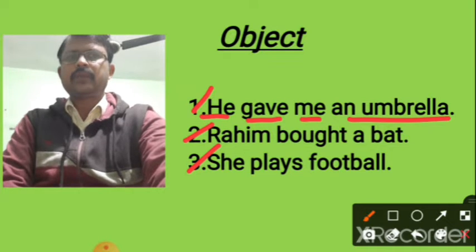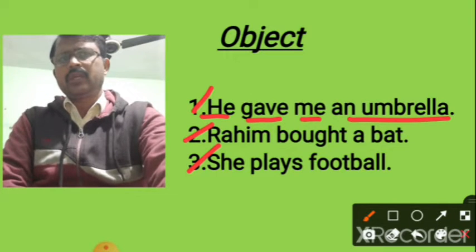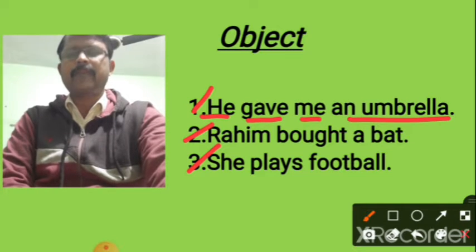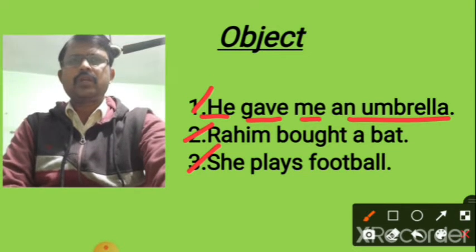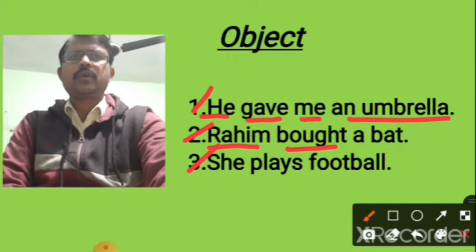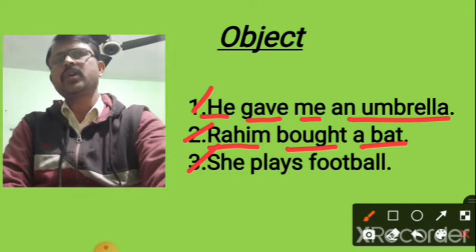So here me and an umbrella both are object. Now in the second sentence, Rahim bought a bat. Here Rahim is the subject, bought is the verb, but what about a bat? A bat is the object here because it is the receiver of the action bought.